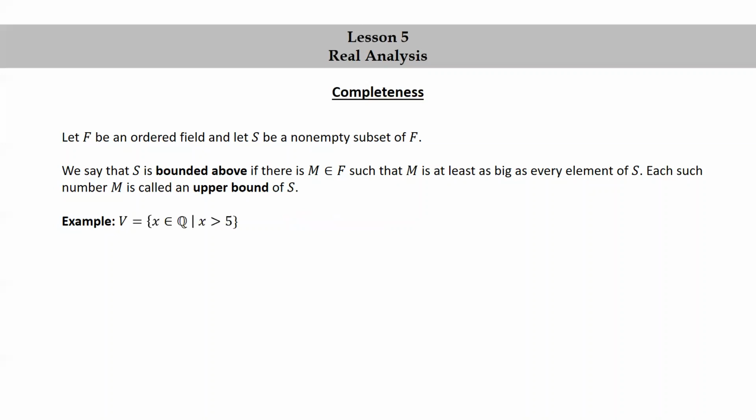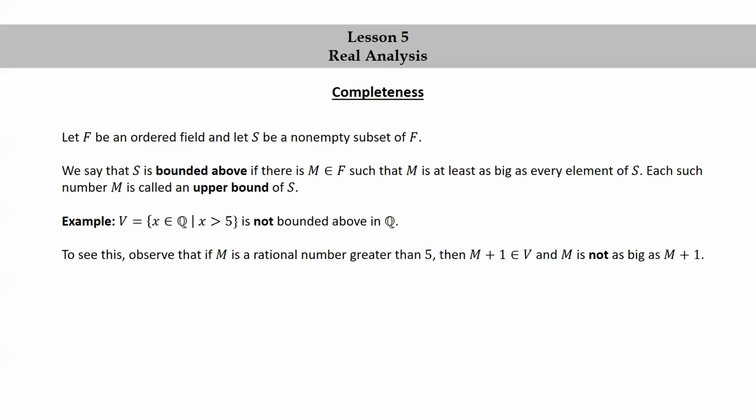Another example. V equals the set of rational numbers x such that x is greater than 5. This is not bounded above in the ordered field of rational numbers. To see this, observe that if M is a rational number greater than 5, then M plus 1 is in the set V, and M is not as big as M plus 1. So M is not an upper bound of V.